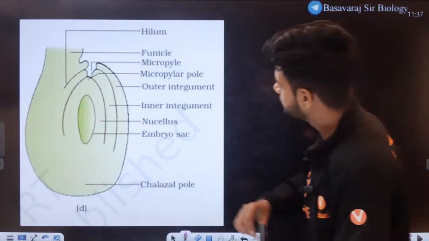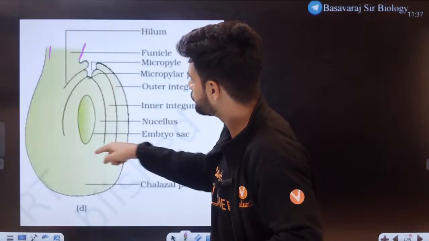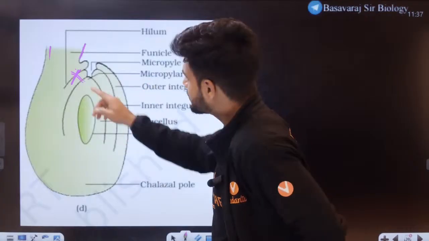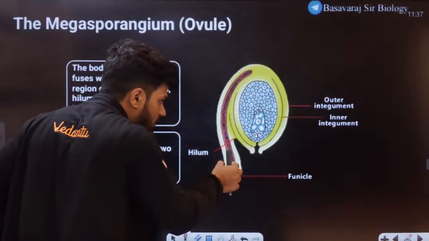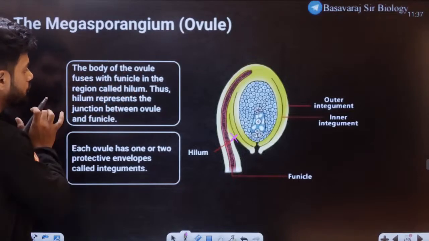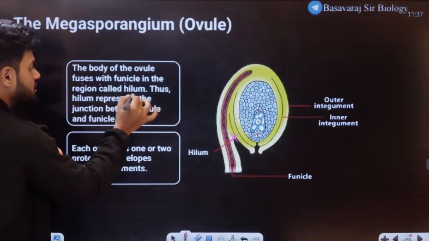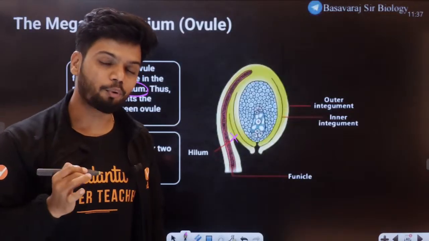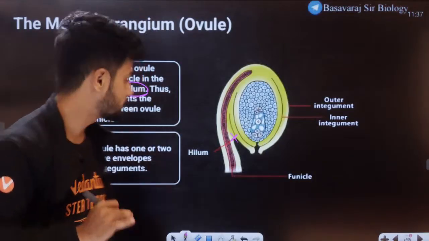If you see here also, here we have funicle, the stalk. Here we have the ovule. Both of them are attaching at this point here, X mark. I can show you one more diagram. See here. This is the funicle. This is the ovule. At the point of attachment, the body of the ovule fuses with the funicle. Ovule and funicle both are fusing. This region is called as hilum. So hilum is the point of attachment between the funicle as well as the ovule.